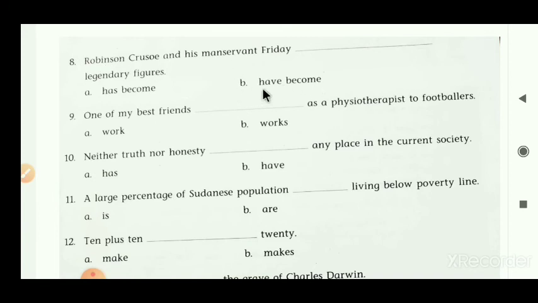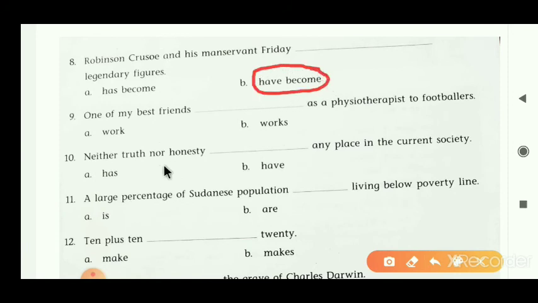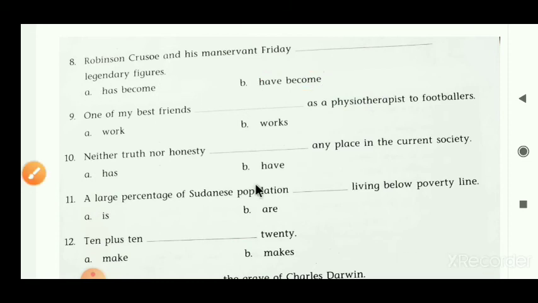So here the plural verb is there. Have become is a plural verb. So what do we have to put here? The correct answer is have become. Have become is the correct answer. So the finalized sentence becomes: Robinson Crusoe and his manservant Friday have become legendary figures. Ready? Now next. One of my best friends blanks as a physiotherapist to footballers.